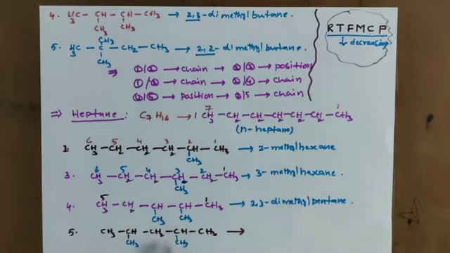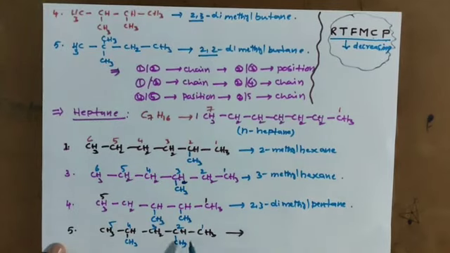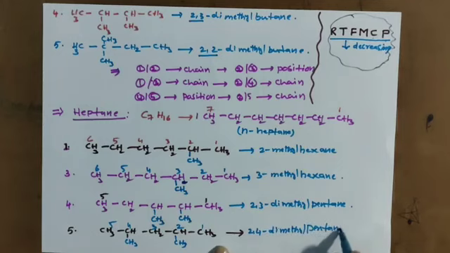So 1, 2, 3, 4, 5. Which positions are these? 2, 4. So 2,4-dimethyl pentane. This is another isomer. So totally I wrote here now 5.